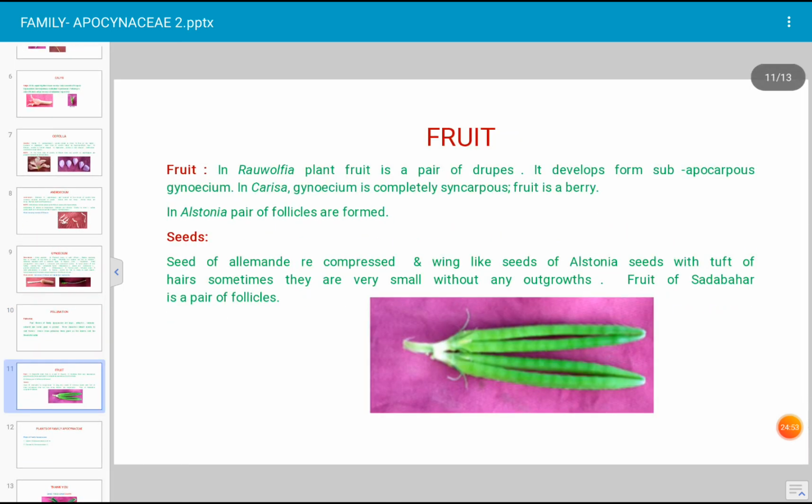Next slide, fruit. Rolfia is one of the plants of this family. In Rolfia, the fruit is a pair of drupes. It develops from sub-apocarpous gynoecium. In Carissa, gynoecium is completely syncarpous. Fruit is a berry. In Alstonia, the fruit is a follicle. Seeds are compressed, and a wing-like structure occurs on the seed in Alstonia, or in some plants hair-like growth occurs on the seed. The fruit of Sadabahar is a pair of follicles.